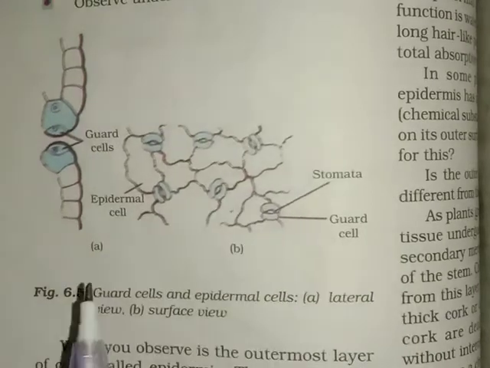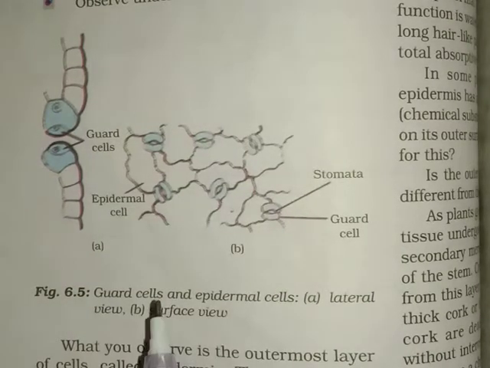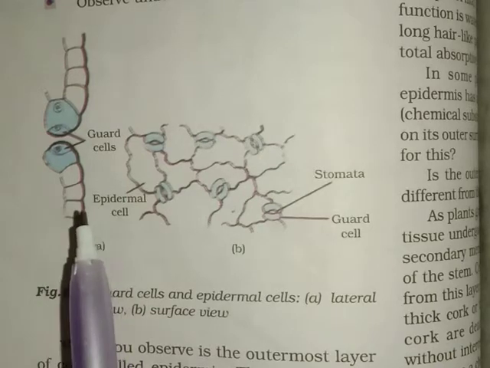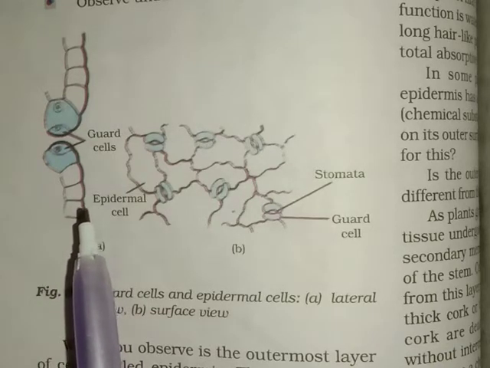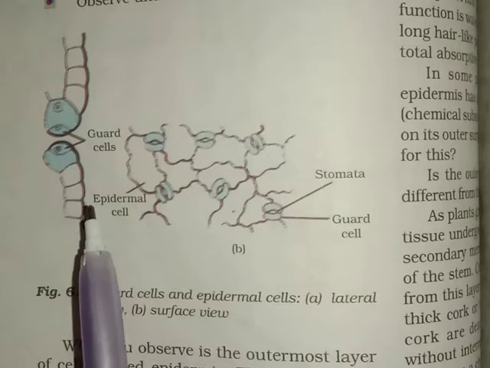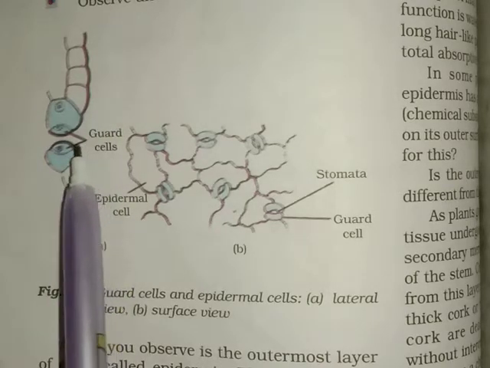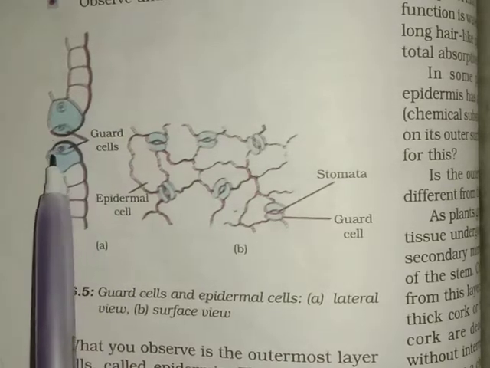Then comes the epidermis and guard cells. First of all, you see here, all of you know that in plants there are stomata present which allow the exchange of gases. The transpiration process is also performed through the stomata. What are the stomata?